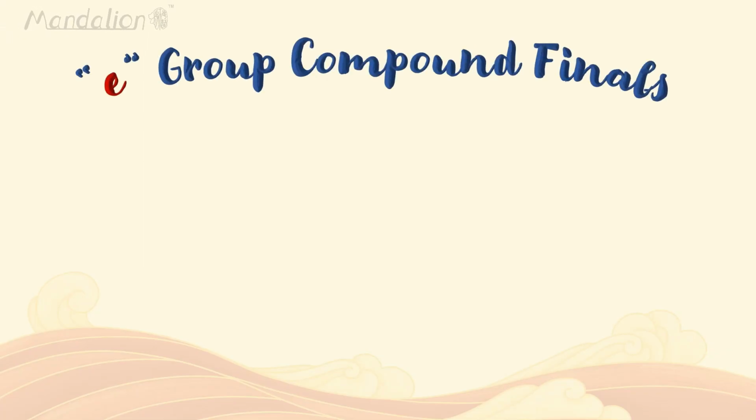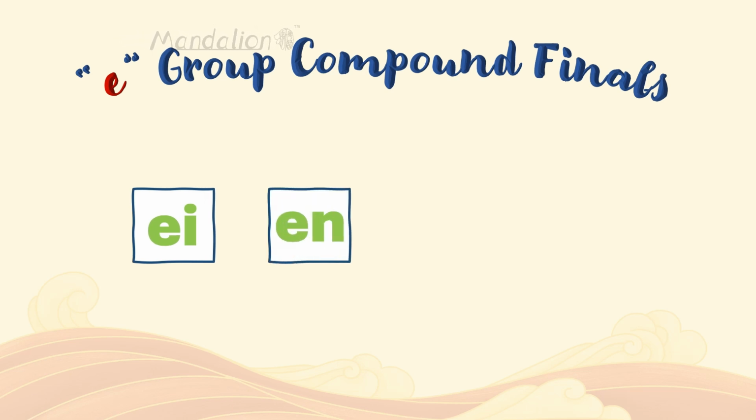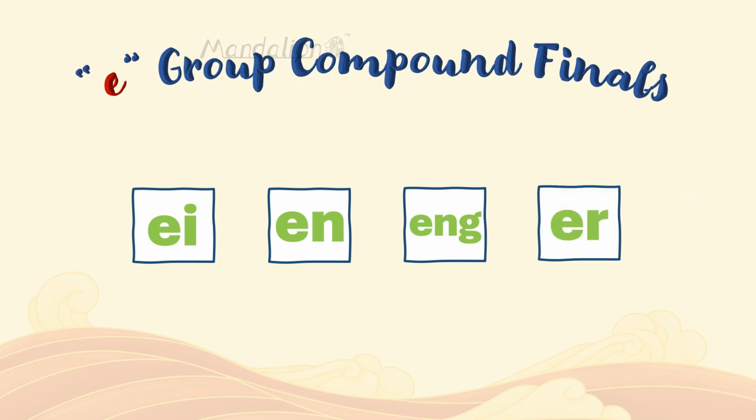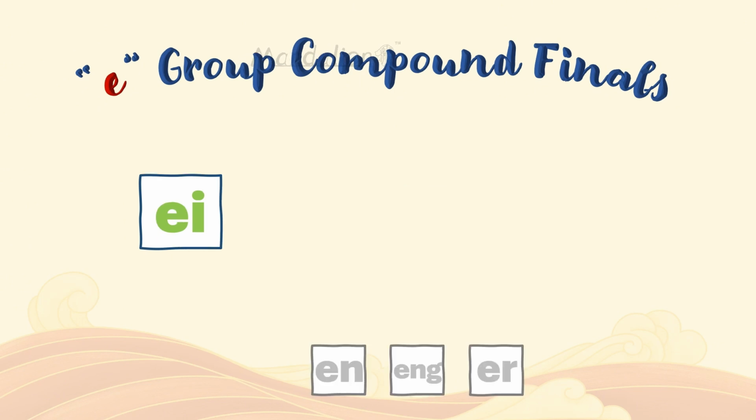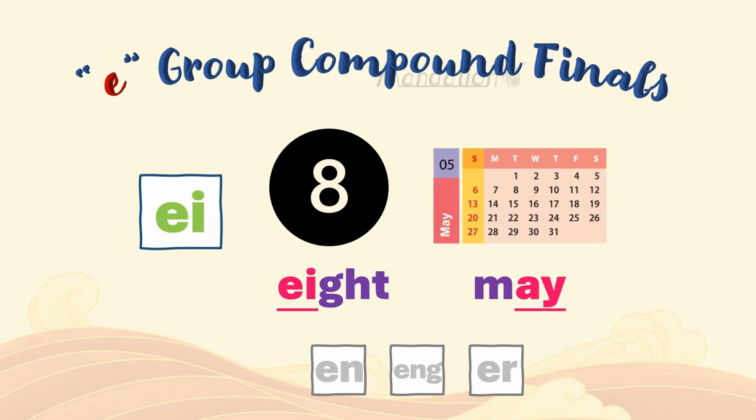There are 4 compound finals that begin with the vowel e, and they are ei, en, eng, and er. Let's take a closer look at each of them. The first compound final is ei. It sounds similar to the ay sound in the word eight or May. Ei.